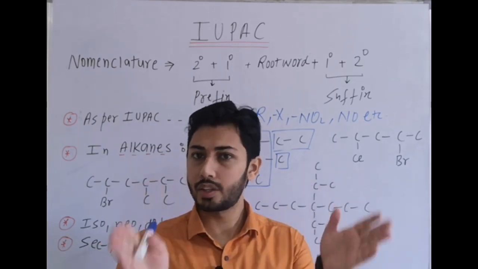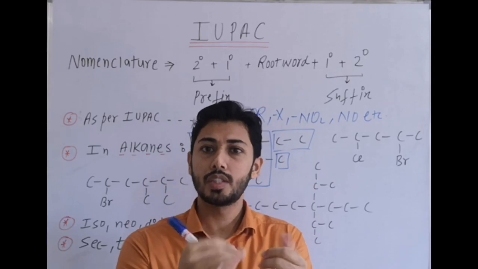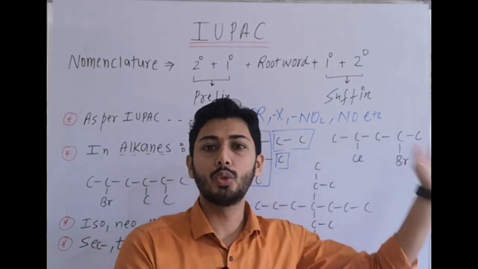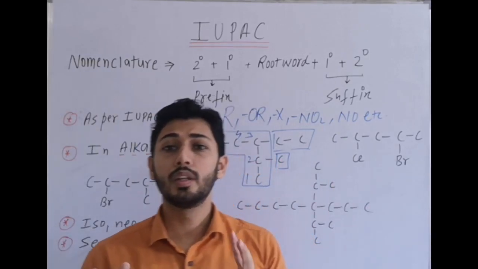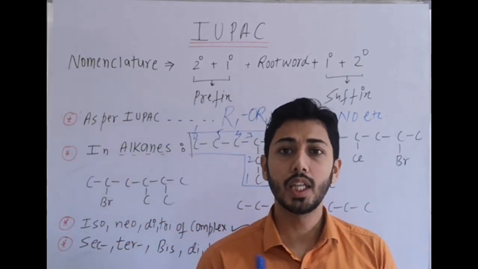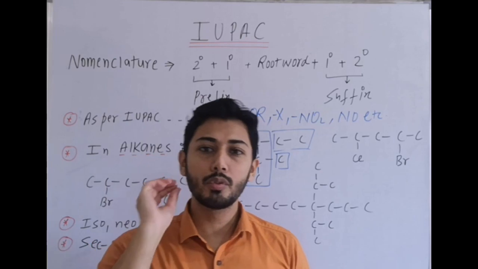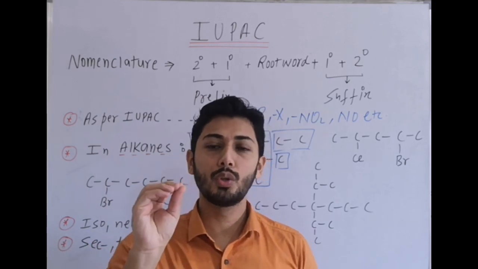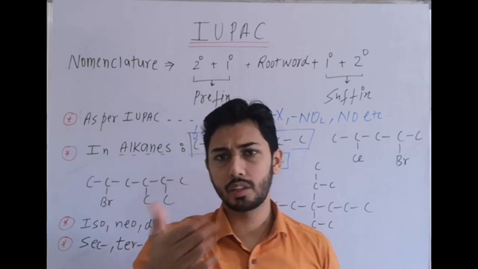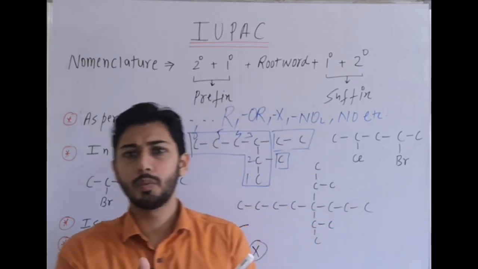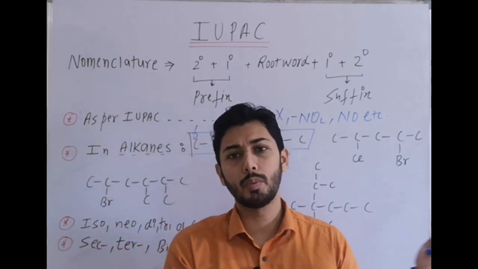Tie-up is there. Longest chain same. Two substituents, both are getting same numbering. One is getting 2, one is getting 4. From the other side, one is getting 2, other is getting 4. When the tie-up is completely there, then at the end, again I am using the term, at the end we go for alphabetical preference. Firstly, we check by other ways. Minimum number should be given. If minimum number is there, we should go by the minimum number.